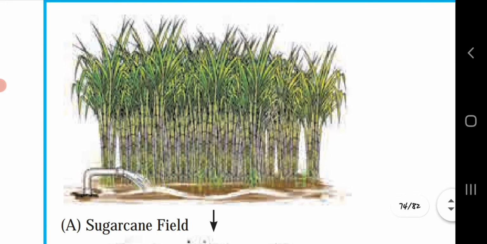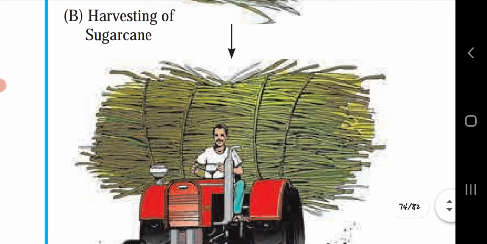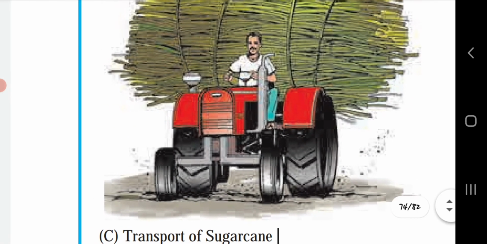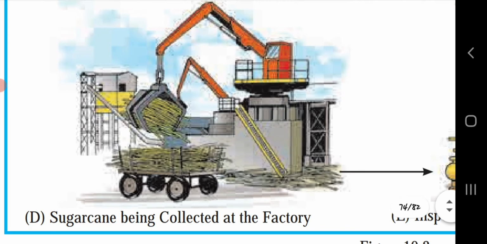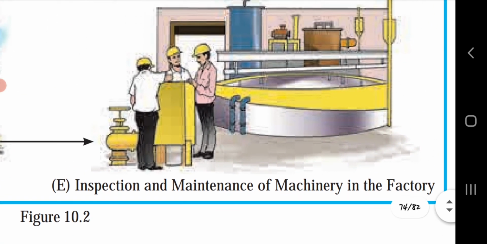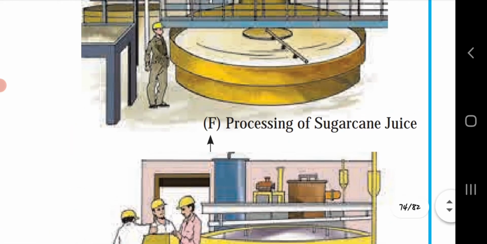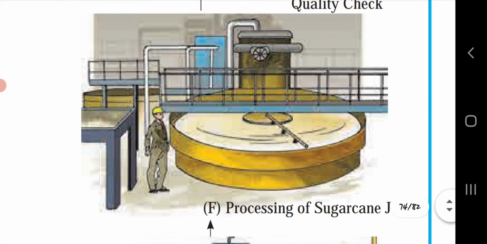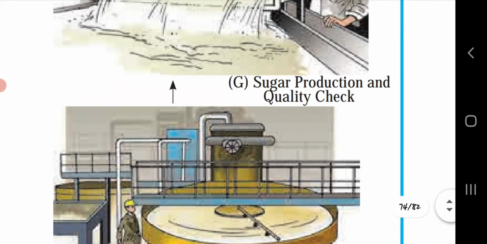Sugarcane field, primary occupation. Harvesting of the sugarcane, primary occupation. Transport of sugarcane, tertiary occupation. Again, sugarcane being collected at the factory, tertiary. Inspection and maintenance of machinery in the factory, quaternary. Again, processing of sugarcane juice, secondary occupation.